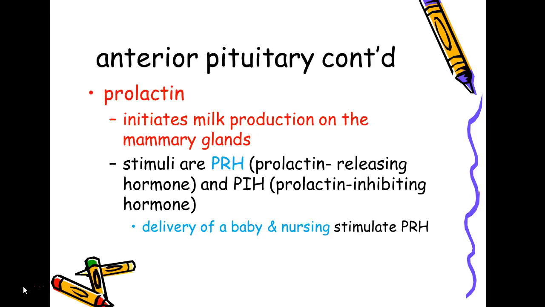The next one is prolactin. This initiates the production of milk by the mammary glands. And here again, it is stimulated by a releasing hormone from the hypothalamus and delivery of the baby and nursing or suckling. So this we're looking at in deference to oxytocin, which lets the milk flow, but prolactin makes the mammary glands make it. So when the baby is delivered, the milk is ready for the baby, and then if the baby continues nursing, it will continue to produce milk.